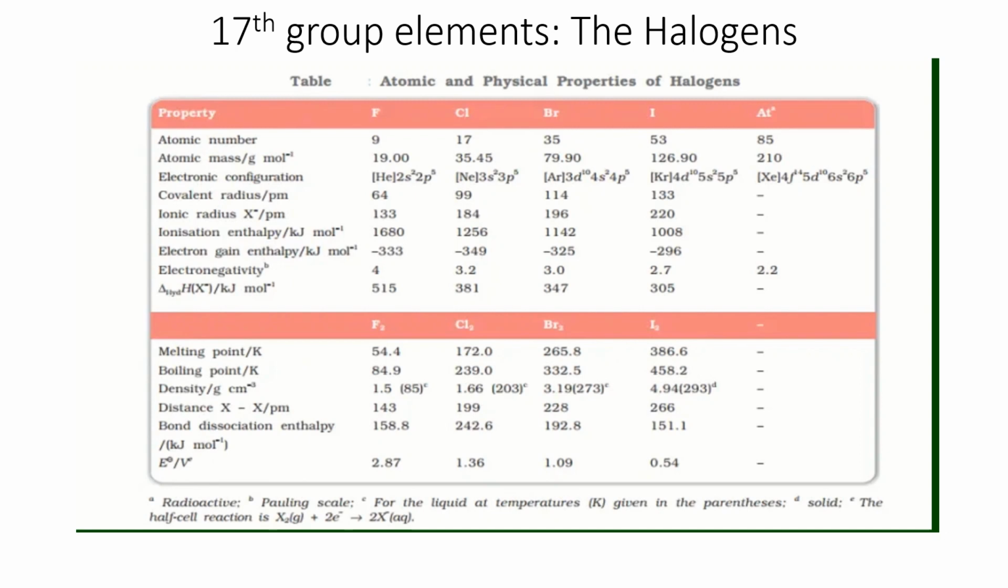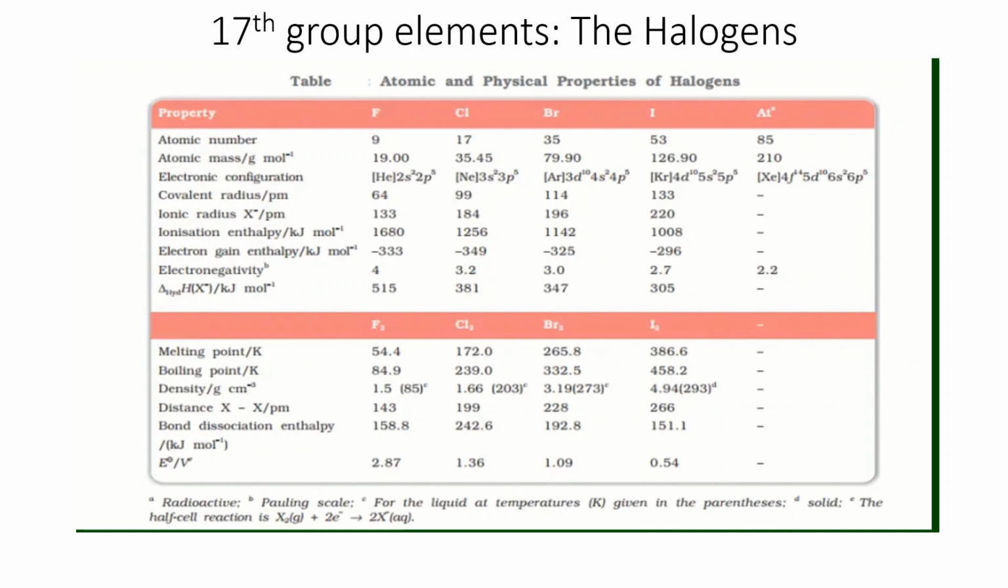The order of electron gain enthalpy will be highest for chlorine, then for fluorine, then for bromine, then for iodine, right? Highest for chlorine, remember it. Electronegativity, as we know, fluorine is the highest electronegative element, right? So it has the highest electronegativity, then chlorine, then bromine, and the least electronegative in halogens is iodine.